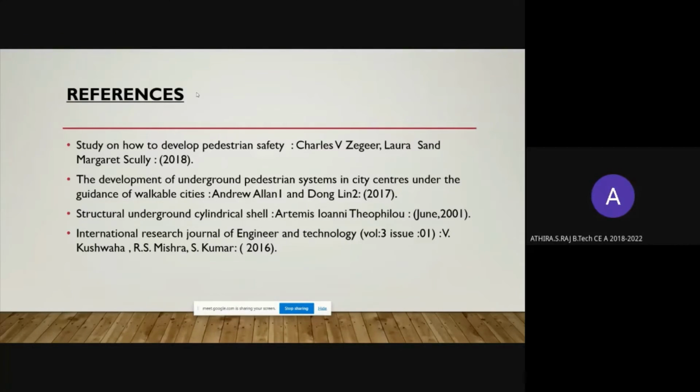Moving on to the references. The first one is the study on how to develop pedestrian safety, which was published in 2018. Next one is the development of underground pedestrian system in city centers under the guidance of Walkable City. Next one is structural underground cylindrical shell, published in June 2001. And the last one is International Research Journal of Engineering and Technology, Volume 3, Issue 1, published in 2016.